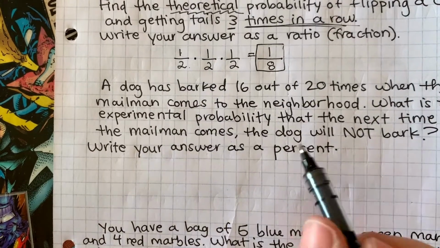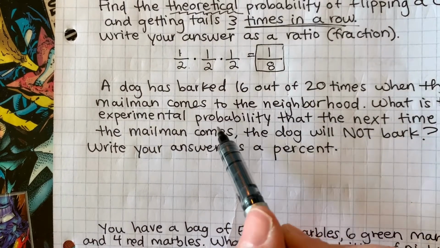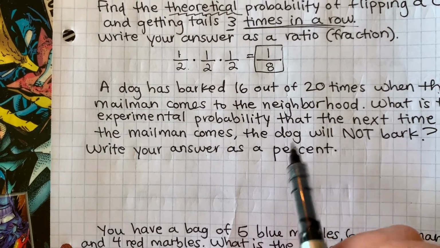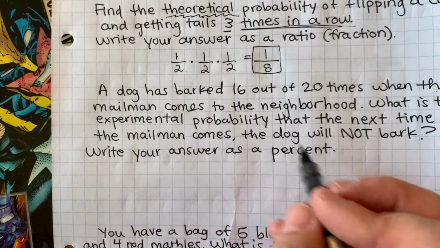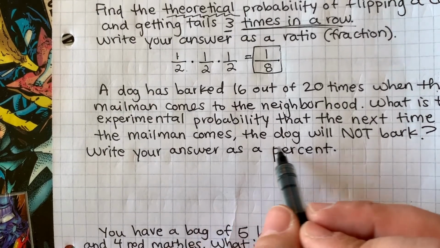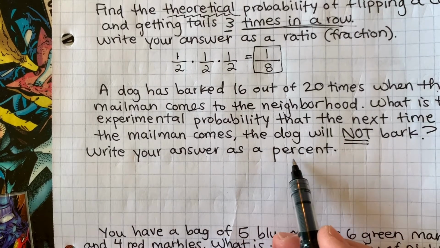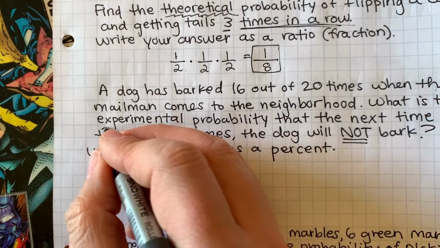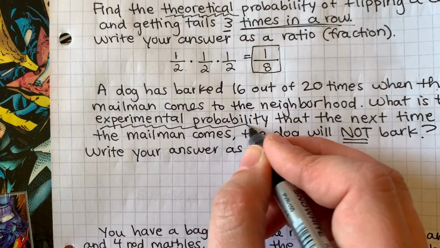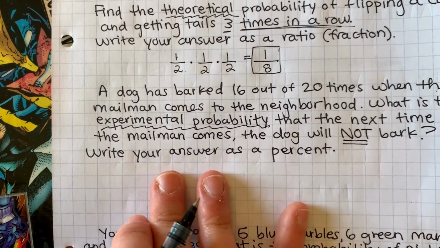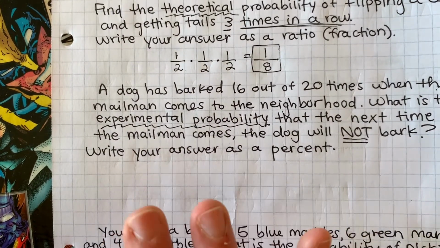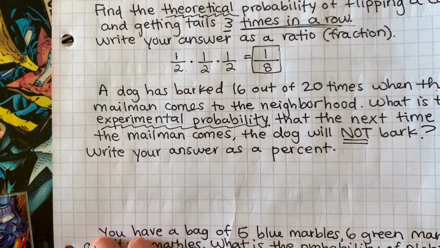A dog has barked 16 out of 20 times when the mailman comes to the neighborhood. Rude. What is the experimental probability that the next time the mailman comes, the dog will not bark? Write your answer as a percent. Okay, experimental probability. This is based on an experiment. What are the chances of something happening?